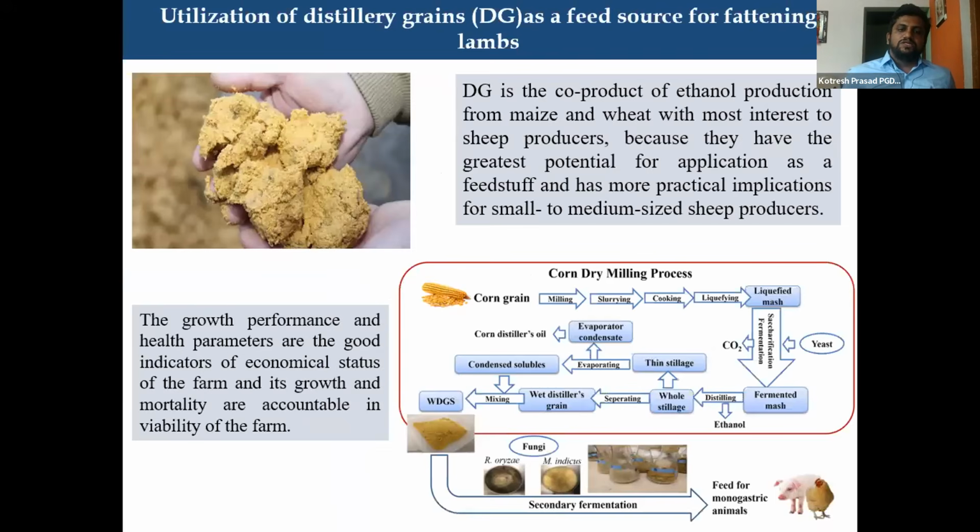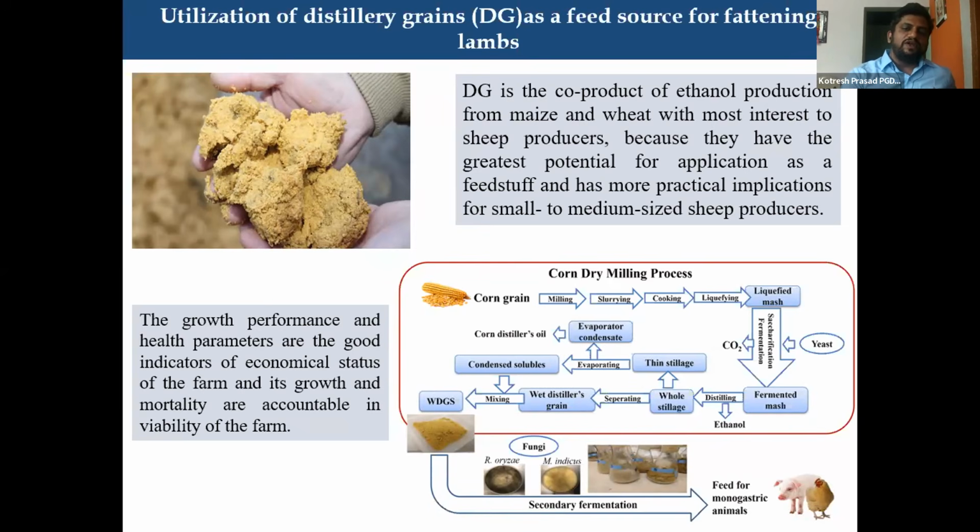Coming to utilization of distillers grains, as I mentioned, the maize requirement is very high for ethanol production. Distillers grain is a byproduct or co-product of ethanol production from maize or wheat. It is most interesting for sheep producers because it has the greatest potential for application as a feedstuff, having more than 20% CP usually on dry matter basis.